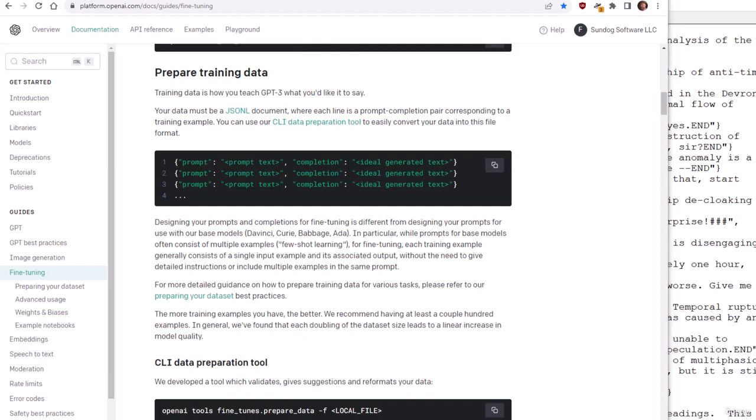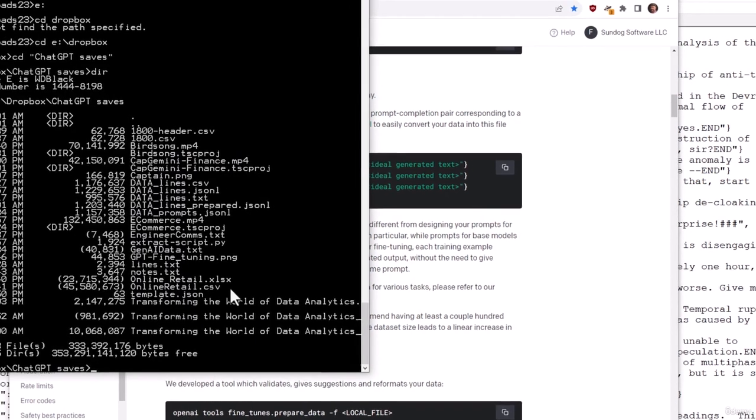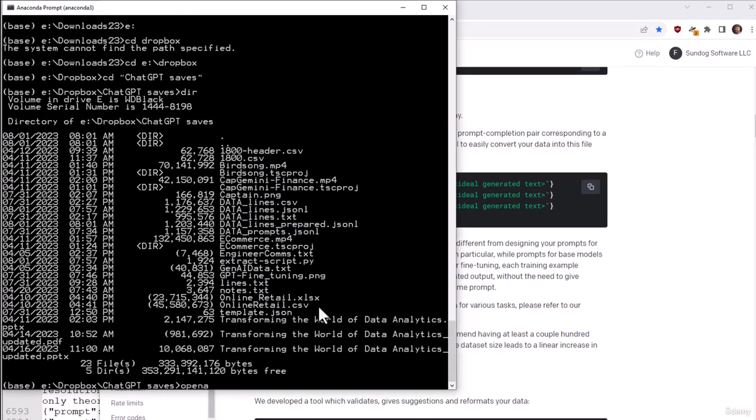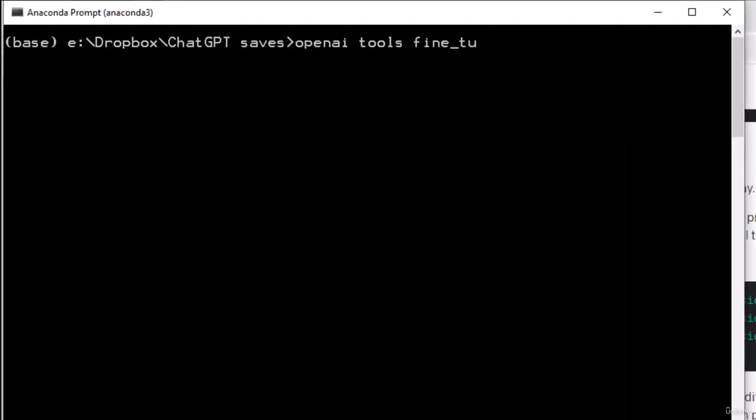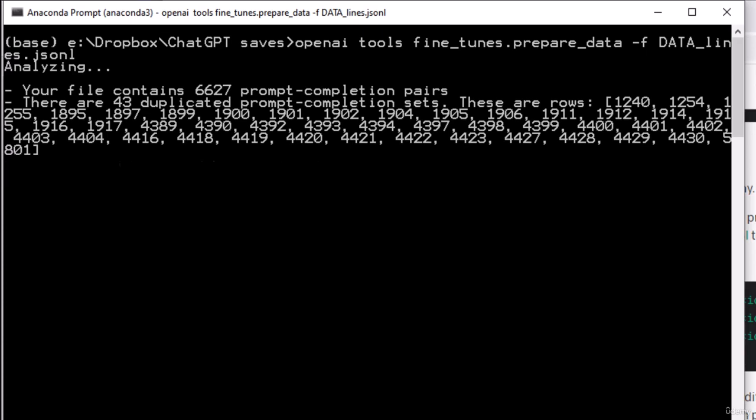So let's go ahead and run that. What it's telling me to do here is call OpenAI. So I can just say openai tools fine_tunes.prepare_data and then -f and a path to the file that I want to process. For me, that's data_lines.jsonl. And it will go and chew on that.